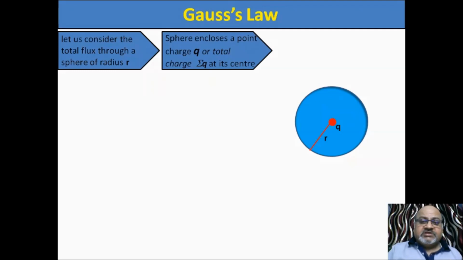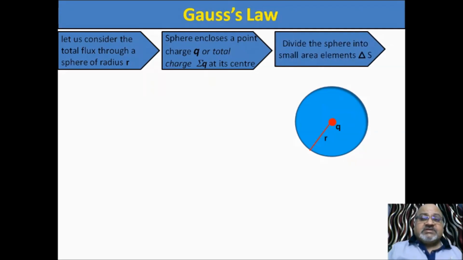We know charges produce electric field, and electric fields are represented by electric field lines. So we know that electric field lines will emerge from q, cross the sphere and leave the sphere in the outward direction, because this q is a positive charge.